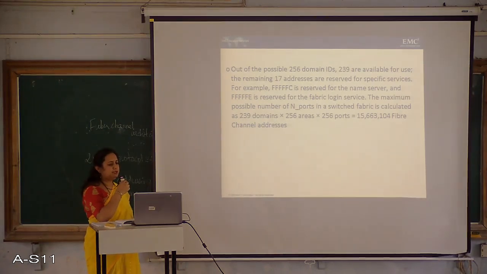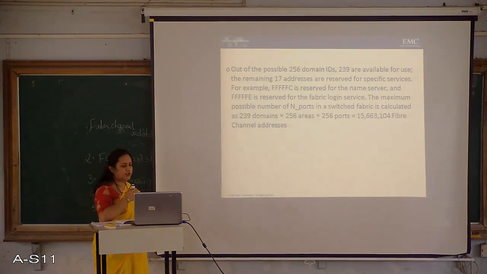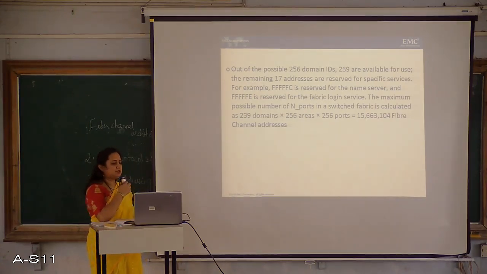For example, FFFFFC is reserved for the name server and FFFFFE is reserved for the fabric login service. The maximum possible number of N ports in a switched fabric is calculated as 239 domains into 256 areas into 256 ports, which is equal to about 15 million 663,104 fiber channel addresses.